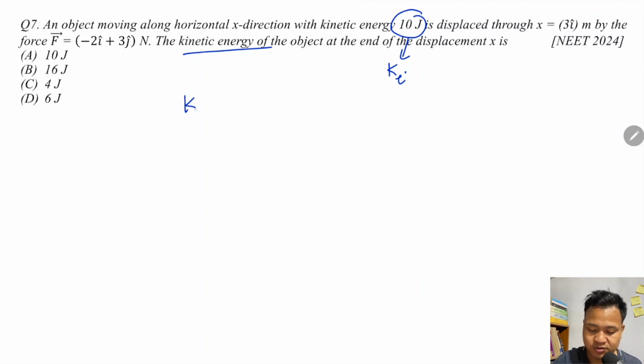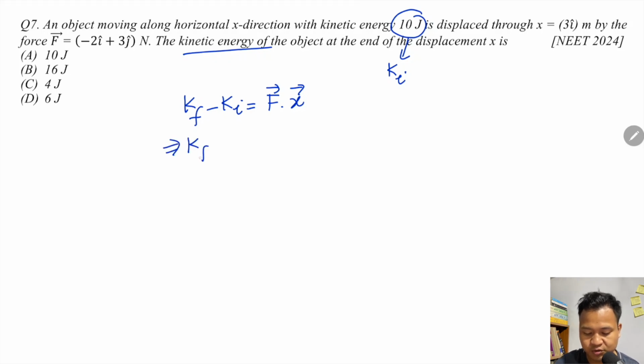K final minus K initial equals work done, force dot displacement vector. If the force is constant, work done is F dot r, and for variable force it is the integral of F dx.